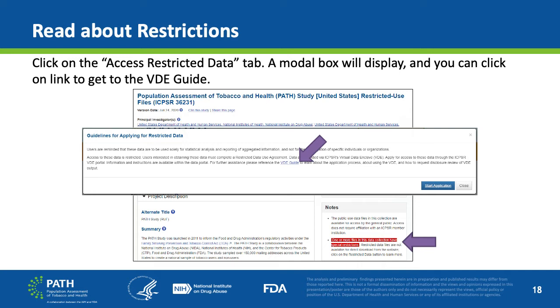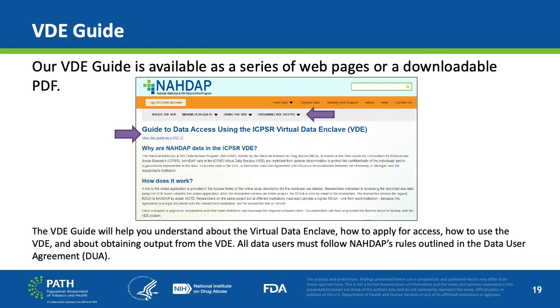Also, a link to the VDE guide is available, and when you click on it, you'll be taken to the VDE guide webpage. The VDE guide can also be accessed as text on a series of web pages. There is an option to click on a link that says, View this guide as a PDF. The guide is here to help the researcher better understand the virtual data enclave, as well as the application process to access the data, how to use the VDE, and how to eventually obtain output from the VDE. All data users must follow NADAP's rules outlined in the Data Use Agreement.